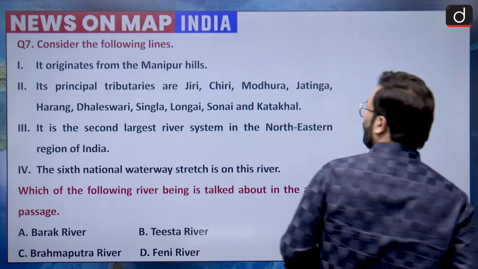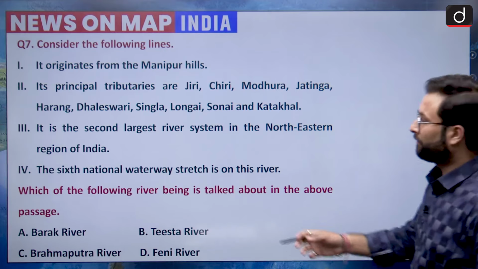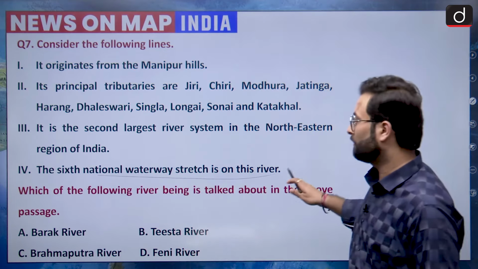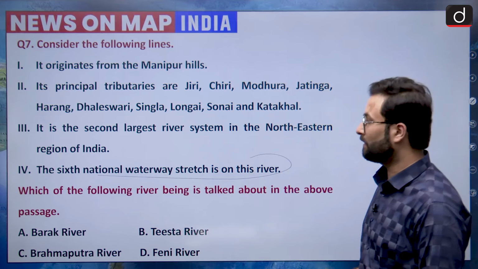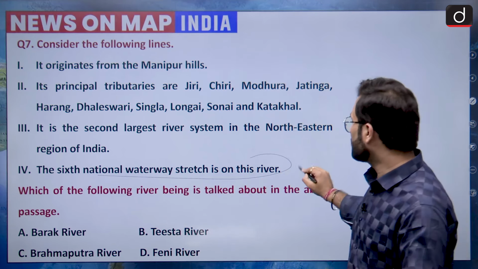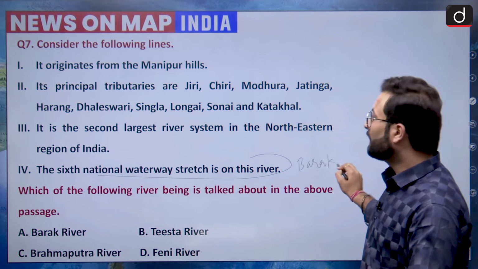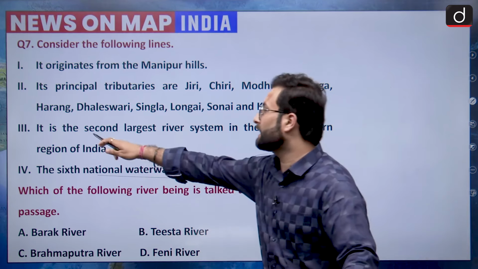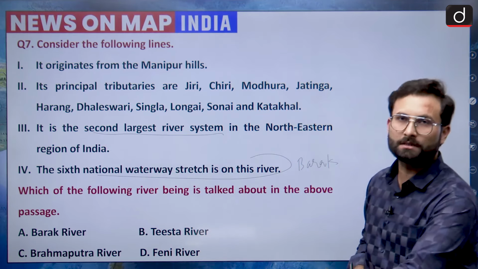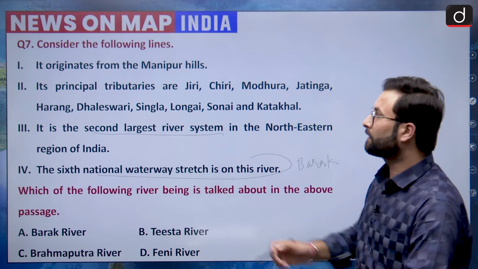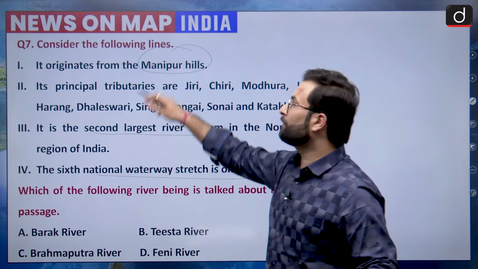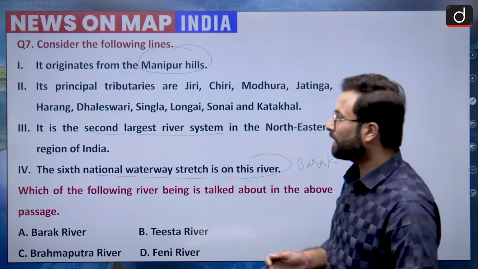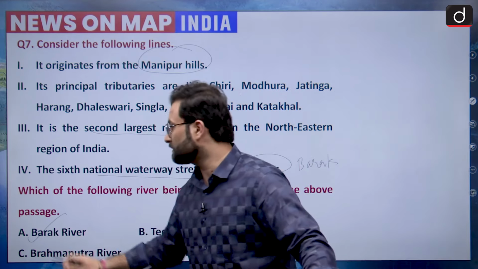Okay, now coming to the question again, which is being talked about, as I told you, it is the 6th national waterway, on the stretch of the 6th national waterway, so that is Barak river system. Other than that, when we are talking about specific facts, you can say that this is the second largest river system in the northeastern region of India. Okay, and it is originating from the Manipur hills, and if you want to remember certain tributaries, that is Zidi, Siri, Modra, Jatinga, Harang. Okay, now option A would be your right answer, that is Barak river.